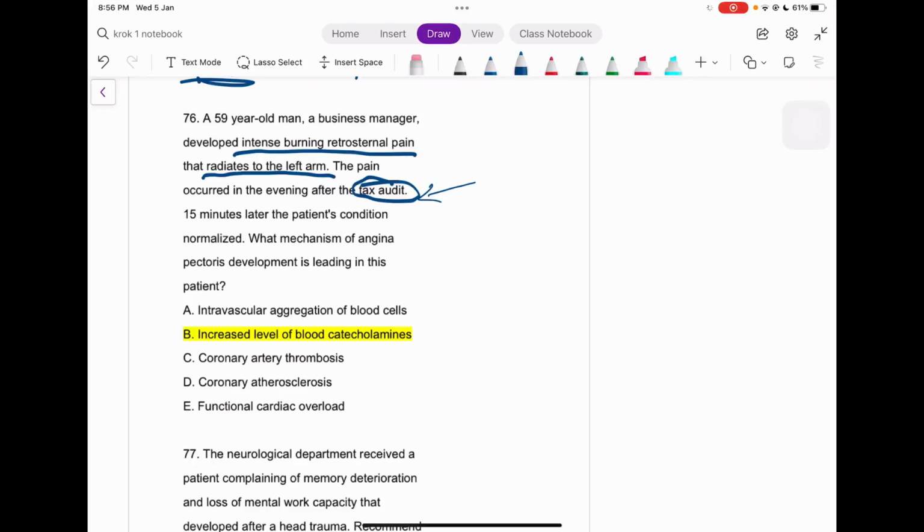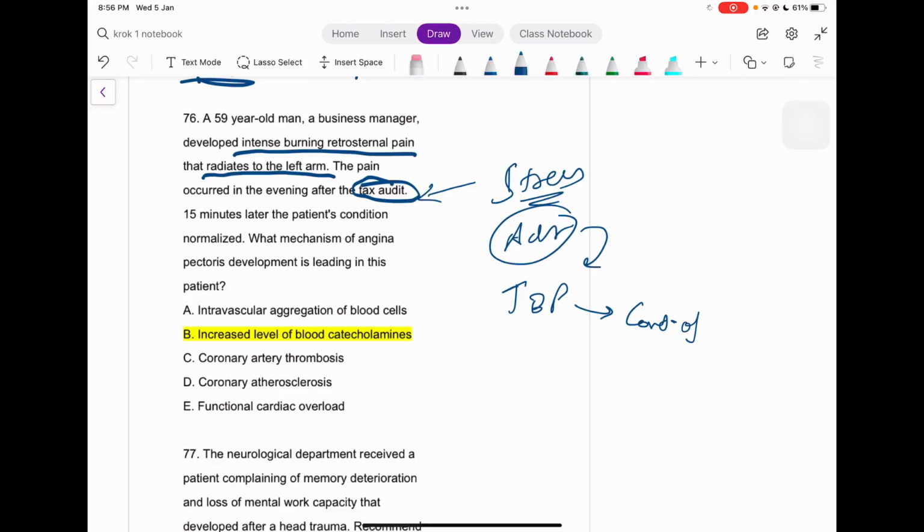And what will happen in our body when the stress is on? The stress hormones are released, right? What are stress hormones? That's your adrenaline. And what will adrenaline do? It will increase the blood pressure. How will it increase the blood pressure? We need to know that is by the contraction of the vessels, right? Contraction of vessels, for example. Okay. And what category of hormone is adrenaline, which we discussed just above? That is catecholamines, right?